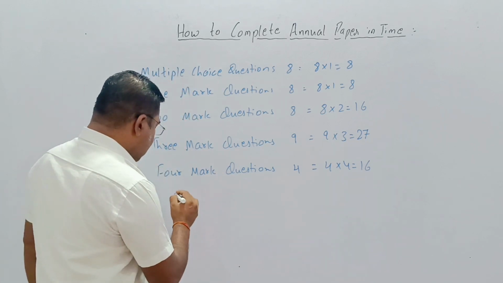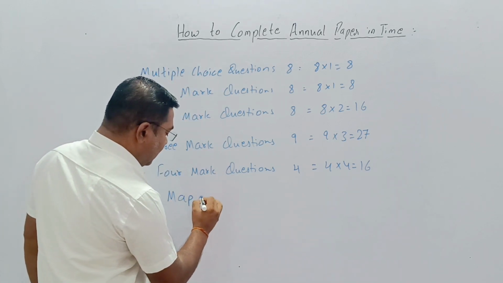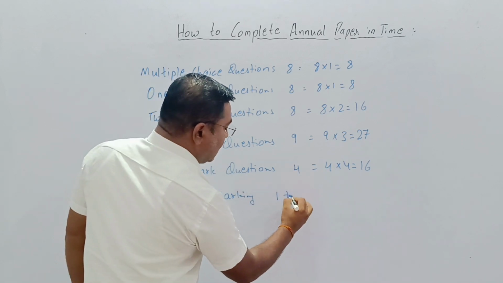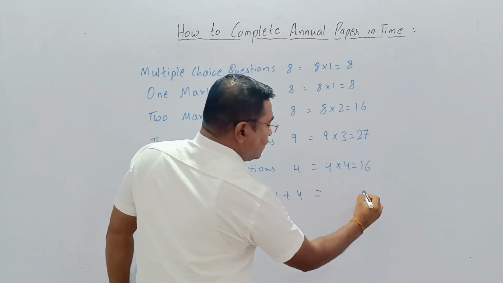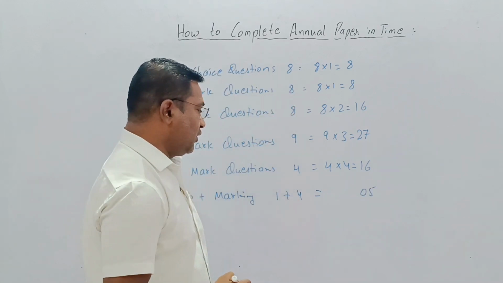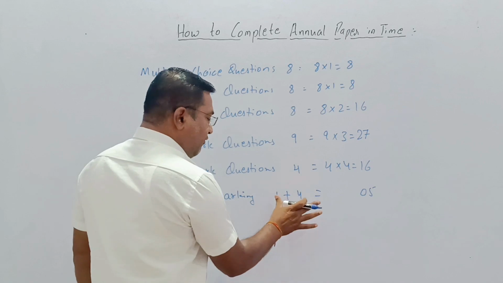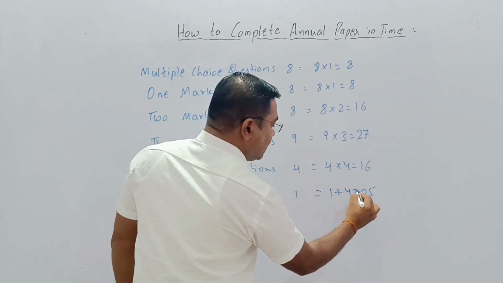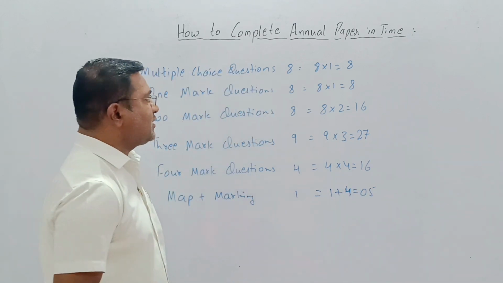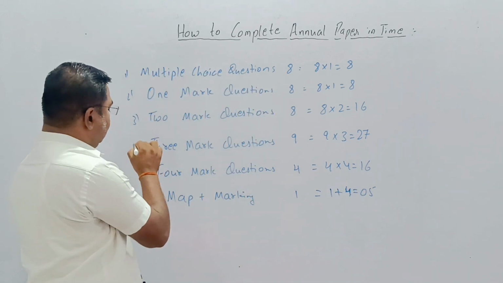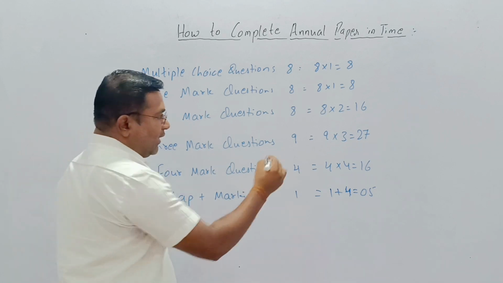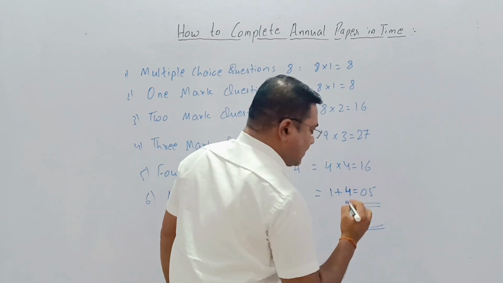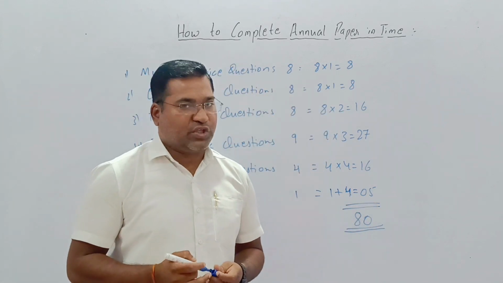And 1 will be the map with marking. So 1 plus 4 is equal to 5 in total. That will be 1 map, and it is 1 plus 4 is equal to 5, map plus marking. So this is our pattern. When we calculate the total, we get 80 marks. It is an 80 marks question paper.